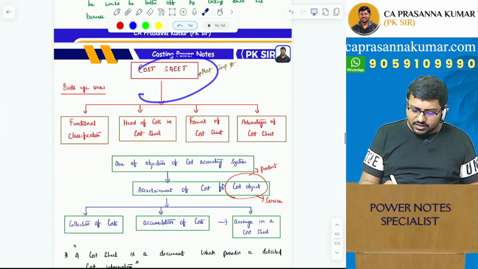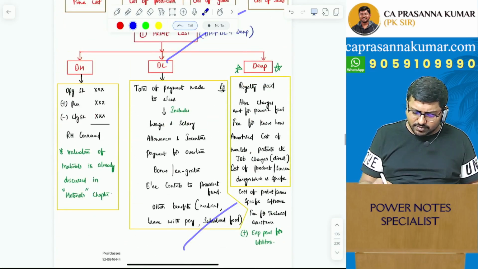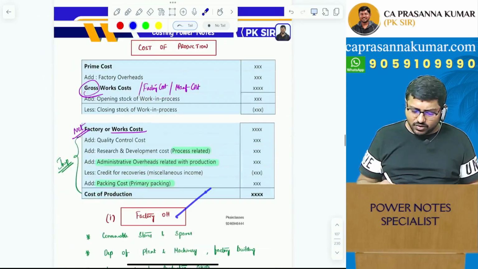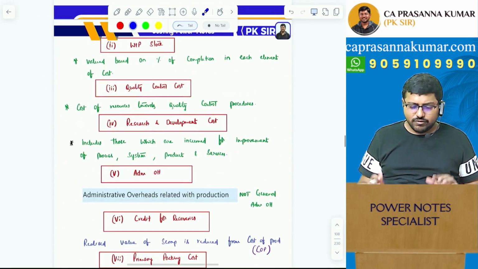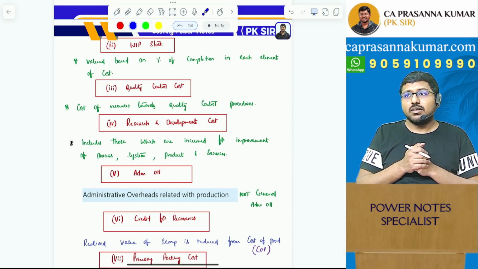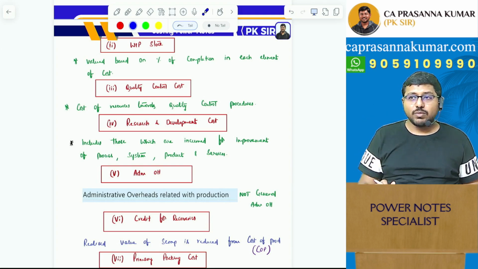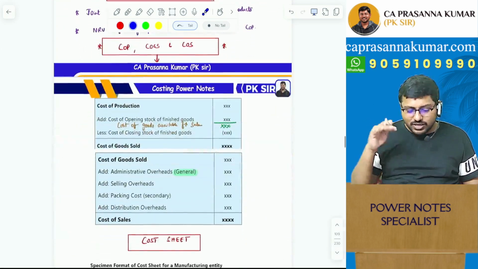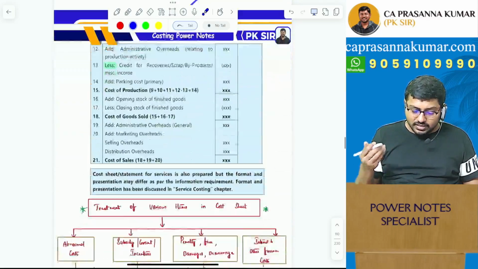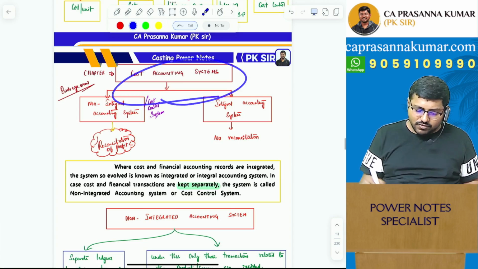Okay. After this, you have the cost sheet chapter. As you know, cost sheet is the most important chapter. I've summarized everything, because you'll be getting 10 marks by just reading a really small chapter. So if you look at the effort and benefit ratio, this is the most important chapter in your entire syllabus. Why? Because the time it takes to read the cost sheet chapter is relatively less, whereas you'll be getting nearly 10 marks on average in every single attempt. So, most important chapter. Then you have cost accounting systems.